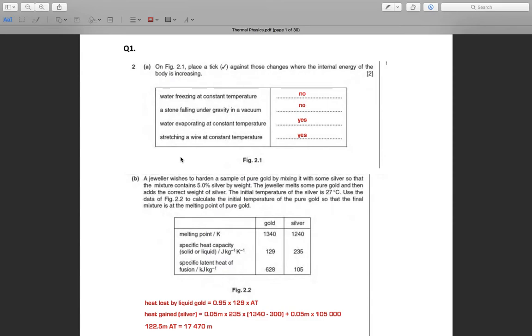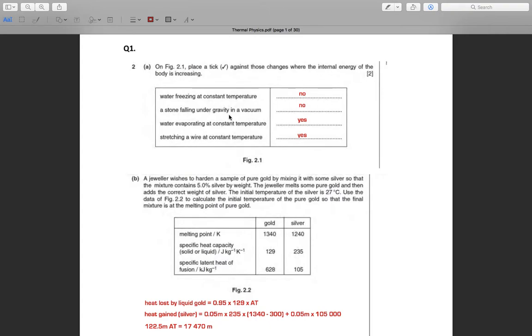Then, water evaporating at constant temperature. This is about evaporating, so there is work done. In the first law of thermodynamics, there is a relationship between internal energy and work done.